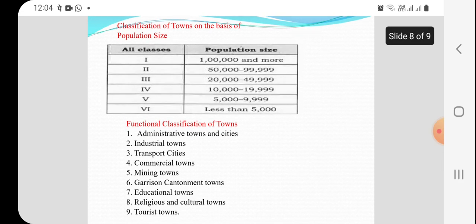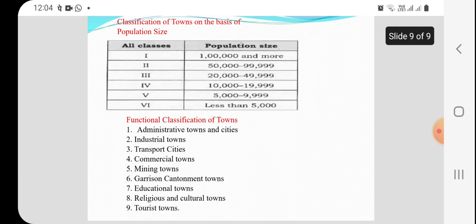Then on the basis of function, towns are classified. Administrative towns, like collectorate offices: you can see every district, every state, even capitals come under administrative towns. Industrial towns: on the basis of industrial development, that area becomes an industrial town, like Bhilai, Bokaro, Rourkela.